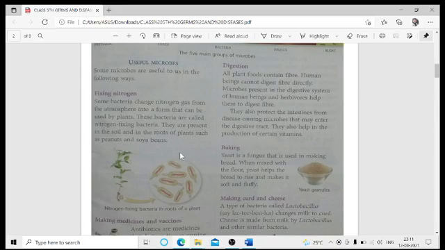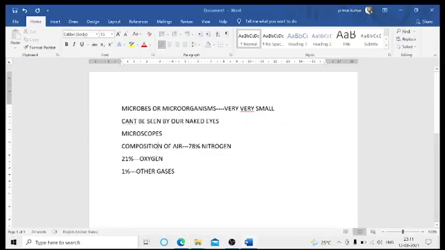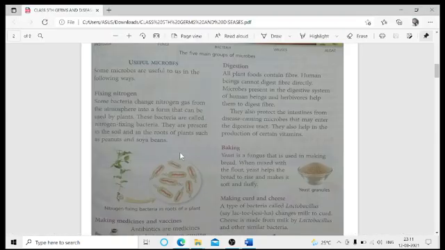Let me tell you one of the names: rhizobium. Rhizobium is the bacteria present in the root nodules of leguminous plants, which help in fixing atmospheric nitrogen and thereby providing nitrogen to the soil.